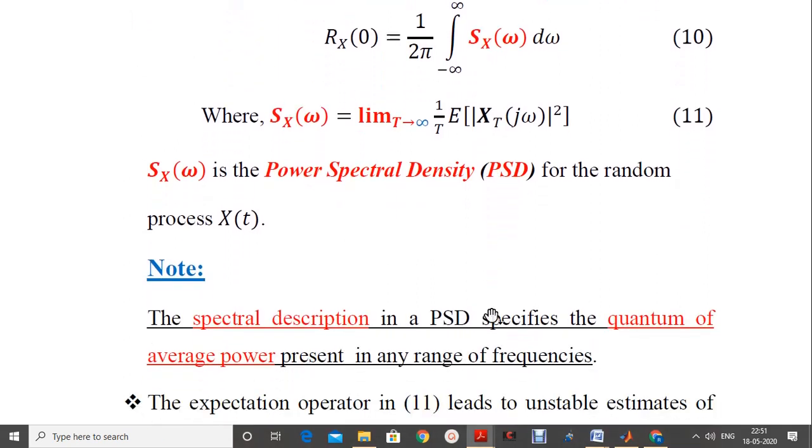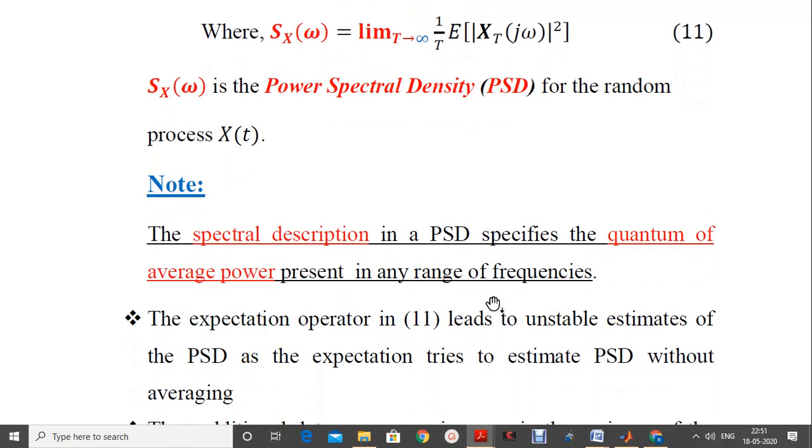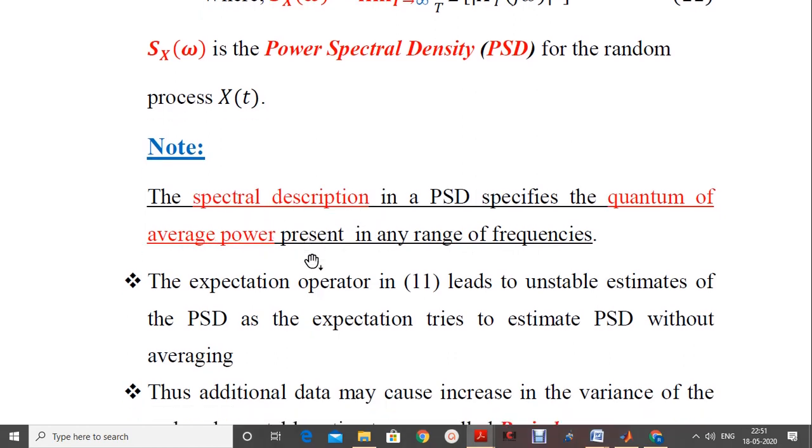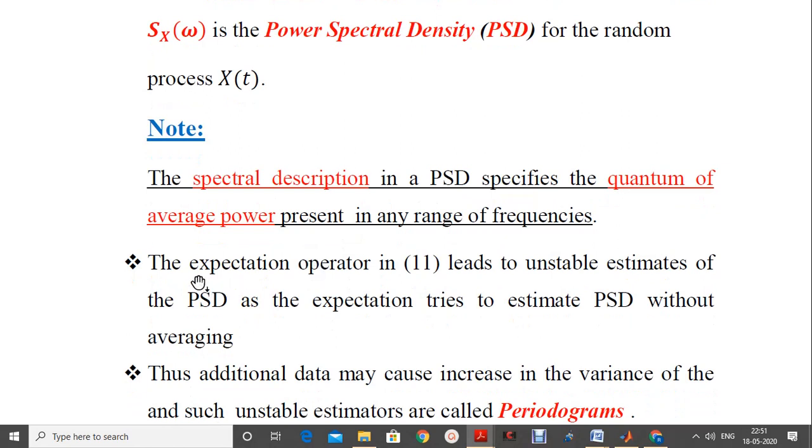We can note certain important things. First one is the spectral description in a PSD specifies the quantum of average power present, which is the amount of the average power present in any range of frequencies. This is one important thing here. What do we mean by spectral description in a power spectral density?